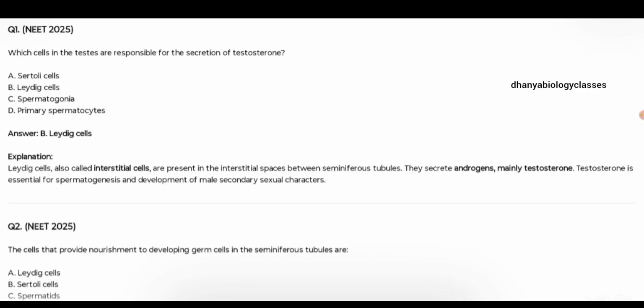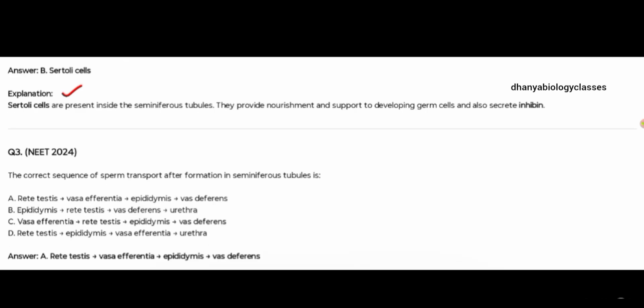So the first question: which cells in the testes are responsible for the secretion of testosterone? That is the Leydig cell. And the cells that provide nourishment to developing cells in the seminiferous tubules are the Sertoli cells. And the correct sequence of sperm transport after formation in the seminiferous tubule is the rete testis, vas efferentia, epididymis and vas deferens.